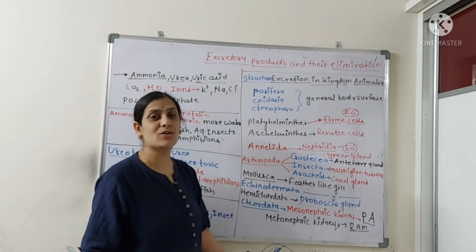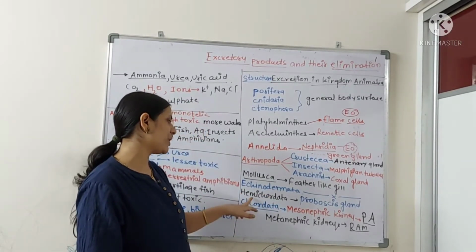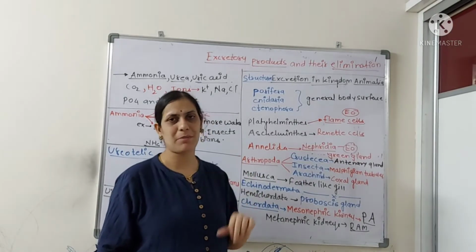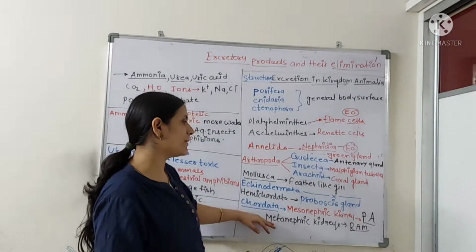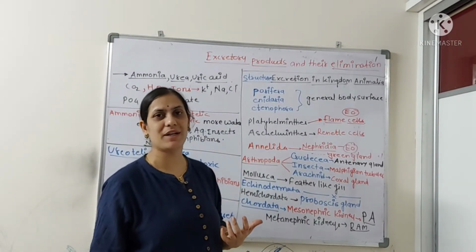In Echinodermata, there is no special structure which could do the excretion. Then when we check the Hemichordata, you know the proboscis gland is there, which is helping with excretion. And coming to the phylum Chordata, you will be getting kidneys, either mesonephric kidneys or metanephric kidneys.